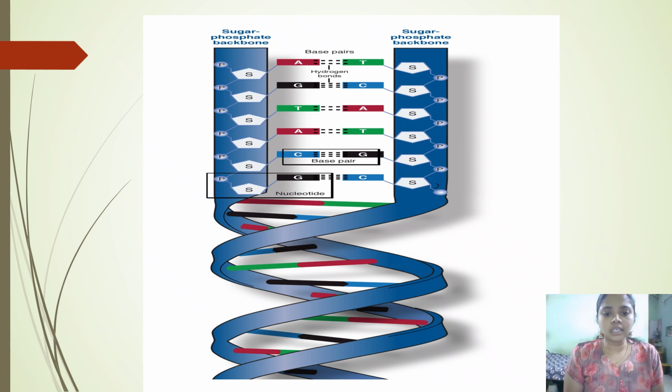Now, DNA is a double stranded molecule. Here two nucleotide chains are present, and the two chains are anti-parallel to each other. There are different types of chemical bonds in DNA. The sugar is connected with a nitrogenous base by an N-glycosidic bond, and the sugar is connected with the phosphate group through an ester bond. The two nitrogenous bases of the two strands are connected together by hydrogen bonds. We will discuss this in the upcoming session. So thank you.